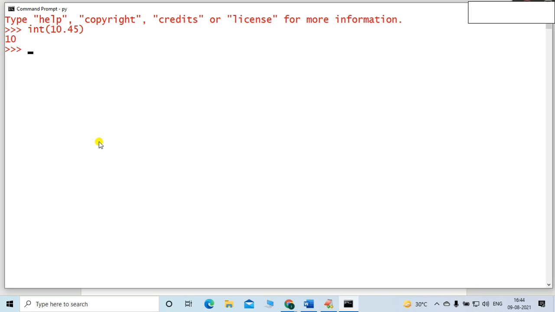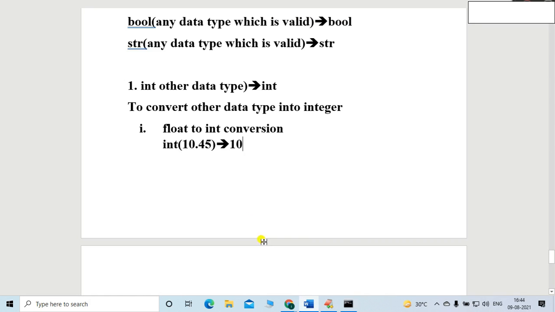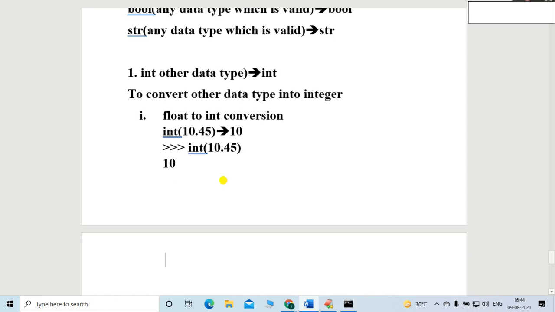So as you can see, 10, perfect. I am getting that 10. So that means whatever float value is provided gets converted into an integer. Very simple, friends. It is an example of float to integer conversion.